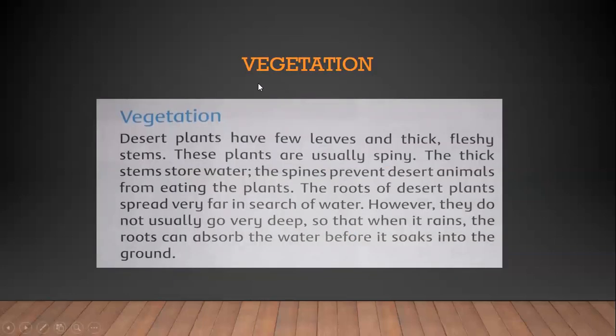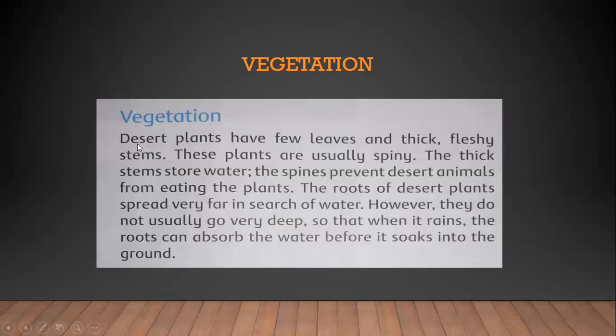Now we will see about the vegetation. What is vegetation? Vegetation is the growing of plants, and we know that in the desert there is no fertile land, meaning no vegetation is over there, but still which type of plants grow over there? We will study it.